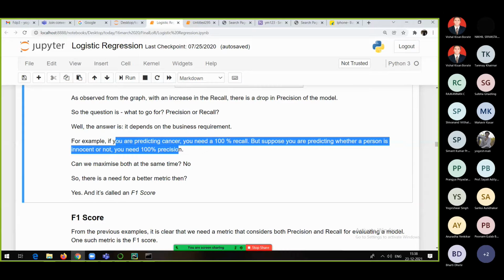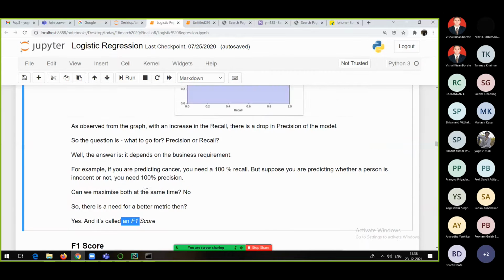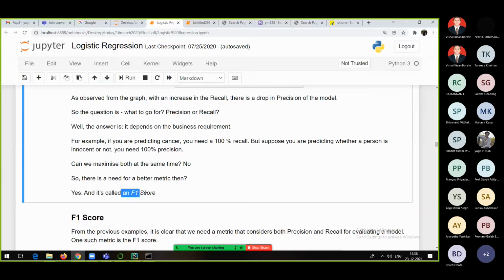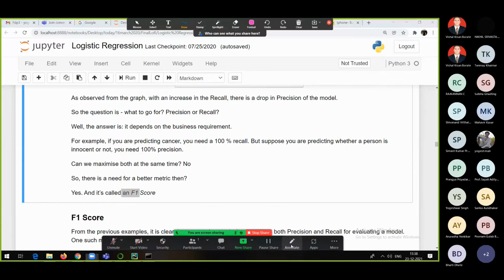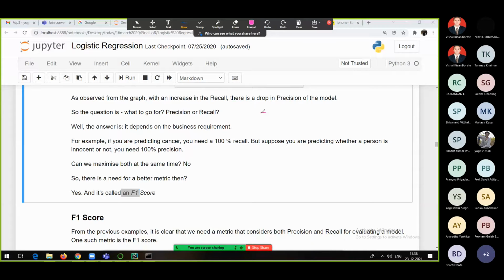And that's why there is something called F1 score as well. Now what is F1 score? Mathematically, if you are aware of this, let's say we have two variables, A and B. The F1 score is nothing but the harmonic mean of the variables. Harmonic mean of A and B. So how to find out the harmonic mean of A and B?